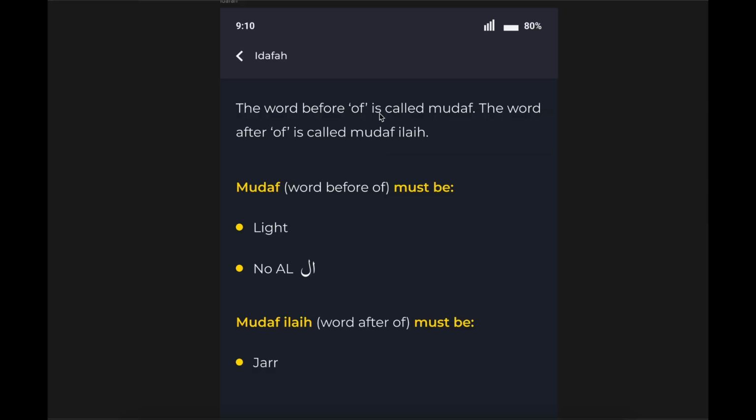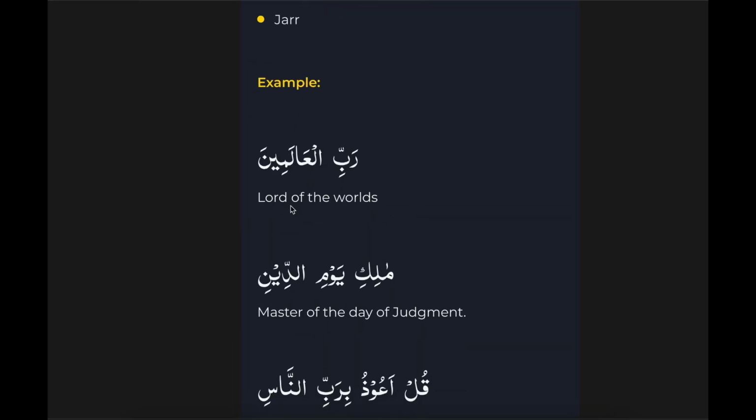Now, the word before "of" is called mudaf, and the word after "of" is called mudaf ilay. I want you to memorize this. The word before "of" is called mudaf. The word after "of" is called mudaf ilay. For example, Lord of the worlds. So the word before "of", meaning Lord, is mudaf, and the word after "of", meaning the worlds, is mudaf ilay.